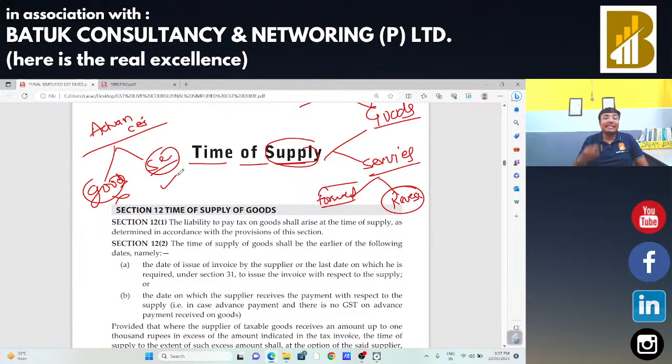In that case we can say that on account of services, if someone receives anything in advance, in that case there is GST. But suppose I am selling books, and on account of those books I had received the amount in advance, in that case there is no GST on advances on account of goods, but GST is applicable on advances on account of the supply of services. Okay, sir, so this is a very basic provision. This is a very basic principle. But before moving ahead, we should know this fact.